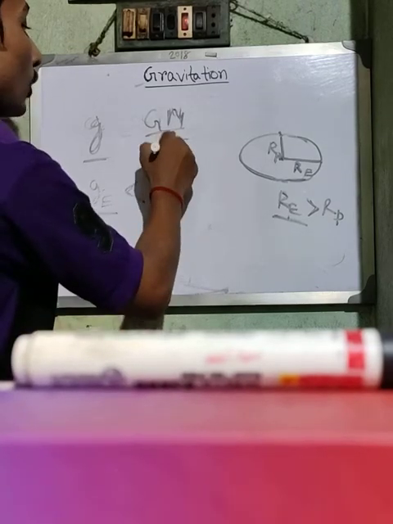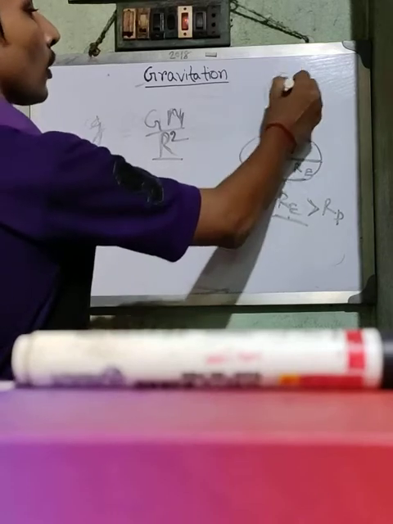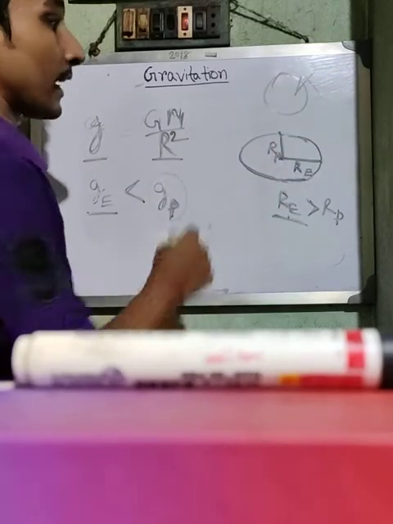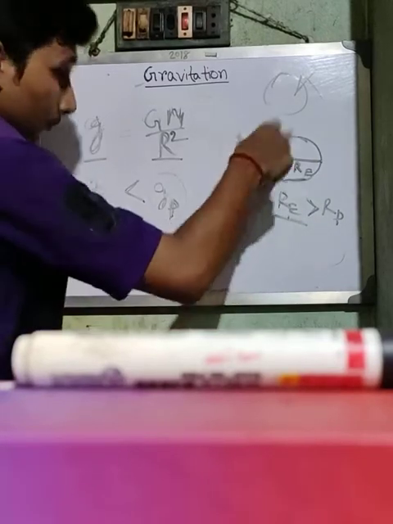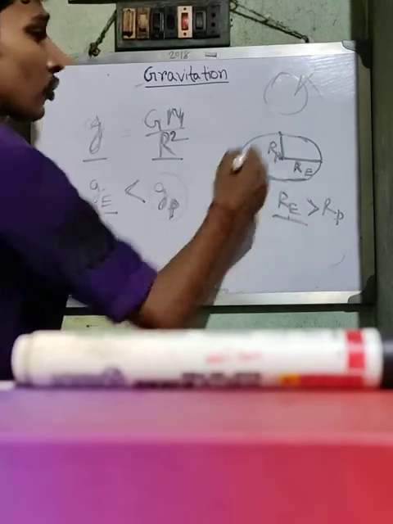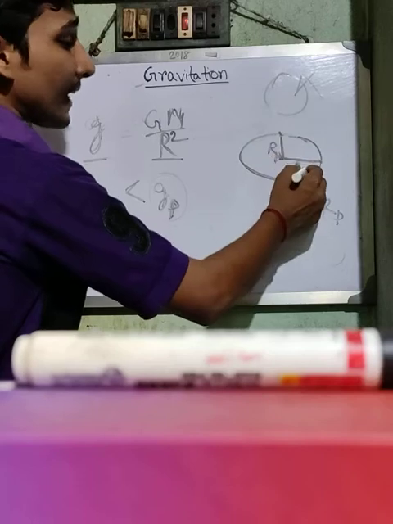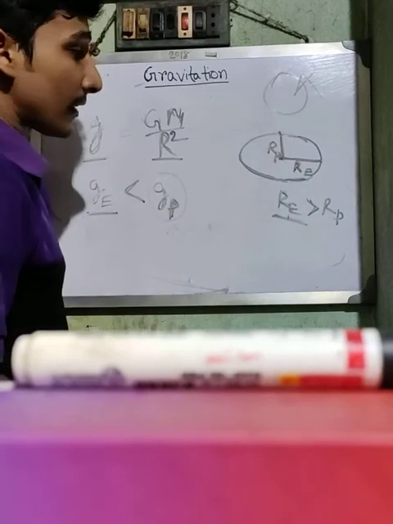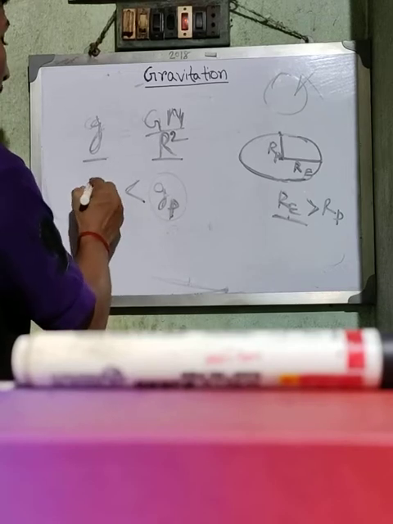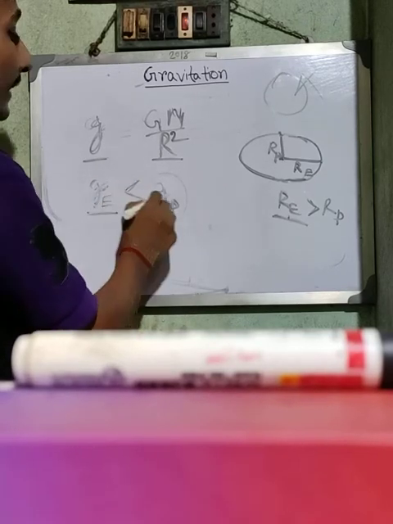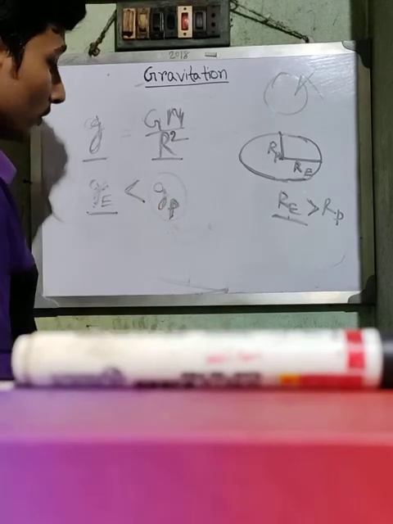Here r is not constant, because the earth is not a round or spherical shape. The earth has an elliptical or oval shape. That's why the polar radius is less than the equatorial radius. So that's why g_e, the gravitational acceleration at the equator, is less than the gravitational acceleration at the pole.